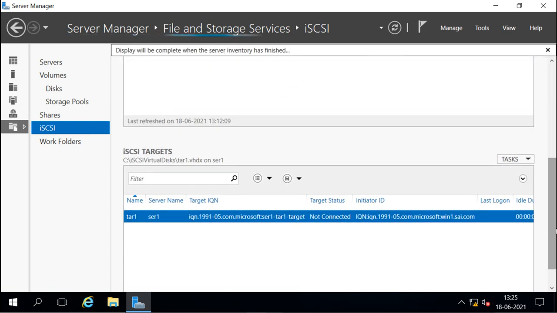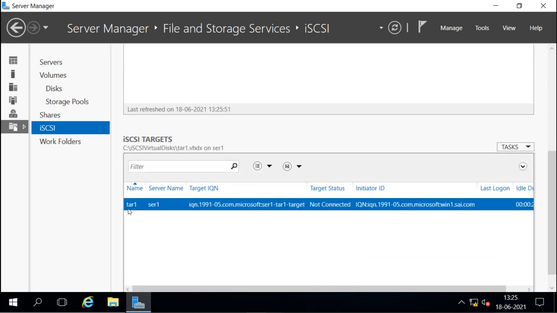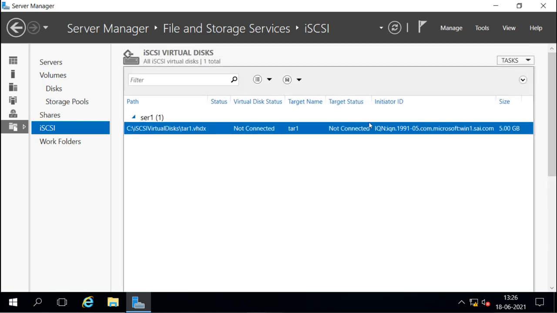And here we can see the information about the target. We can see the target name, target server, target IQN, which is also not connected, and the allowed initiators. Now there is no connection. So now what I will do is go to the Windows 10 machine and try to connect to this target.